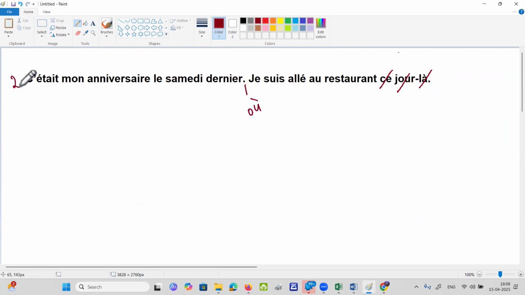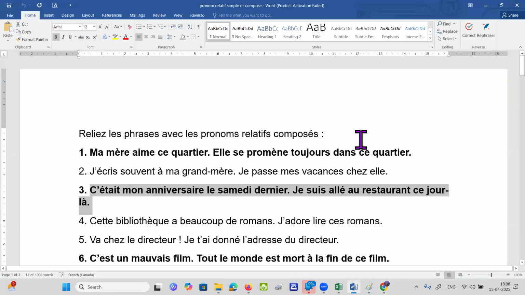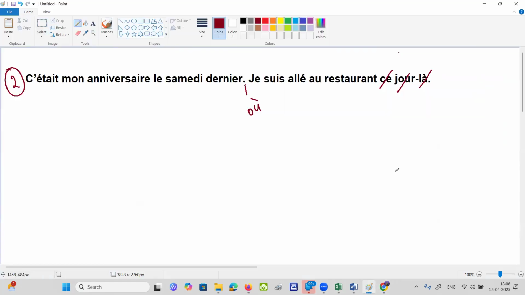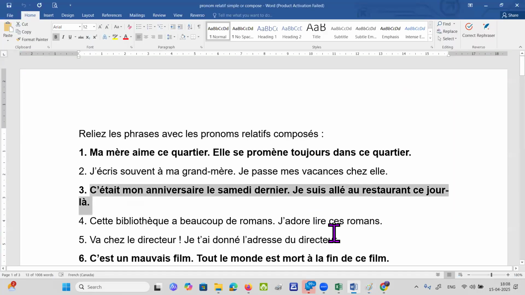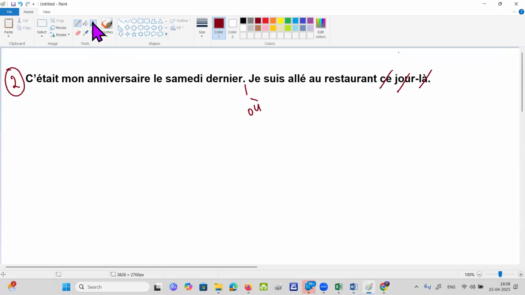This is the second type. First one is a basic type. Second type is ce jour-là. Please memorize this. This is not the preposition one, right? It's a pronom relatif simple. Yes, this is pronom relatif simple when there is no preposition. Okay, so the next one. We are having another question over here. Let us see if you can do this.